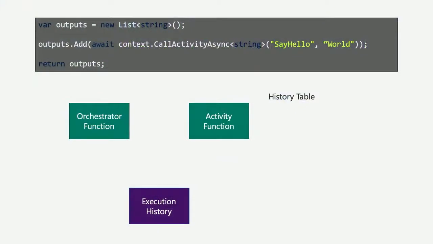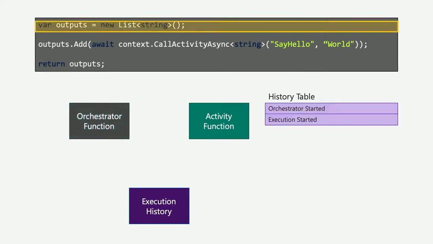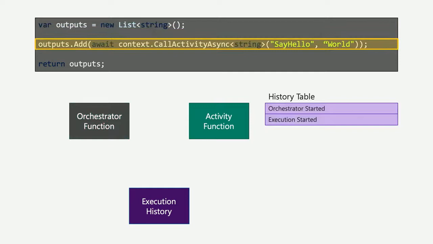So let's walk through it now, right? Let's say I trigger off this function. I say, hey, start my orchestration. And the function wakes up and it's going to start evaluating the first line of code. So it's going to say, all right, create a new list, outputs. And it will get to the next line. And durable functions is going to see this await word. And when it sees the await word, it knows that there's some activity, some task that it needs to perform.